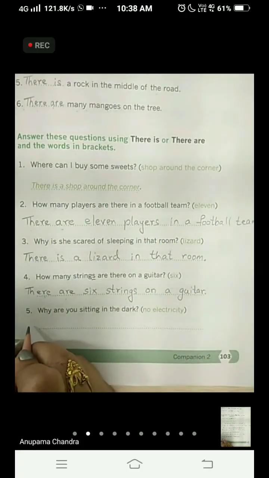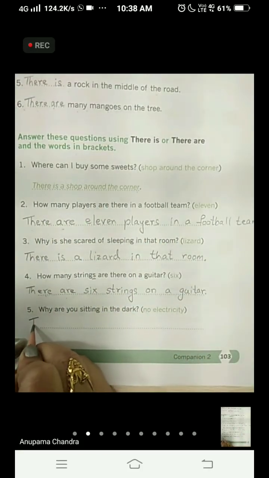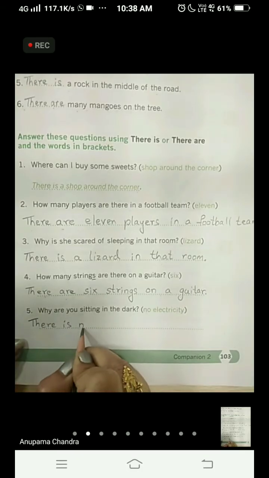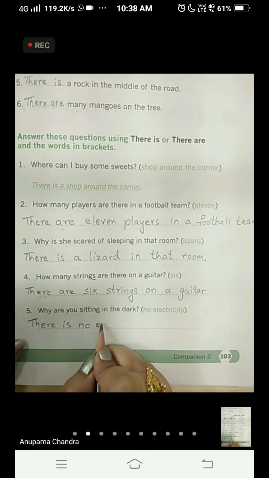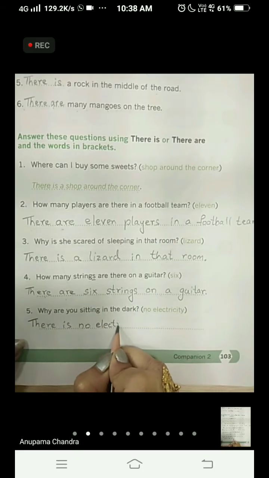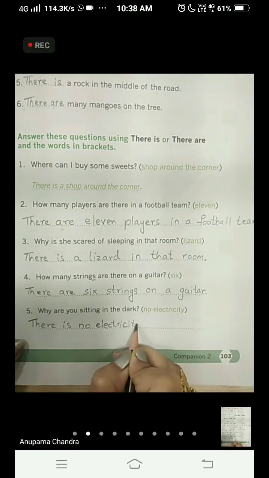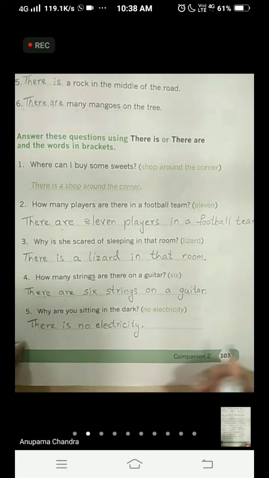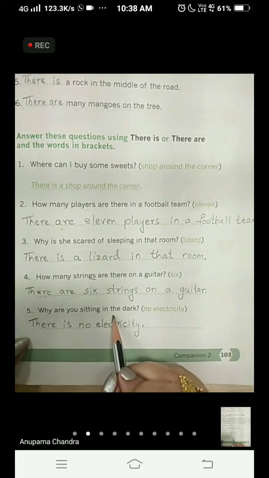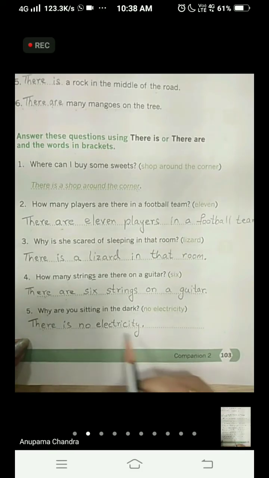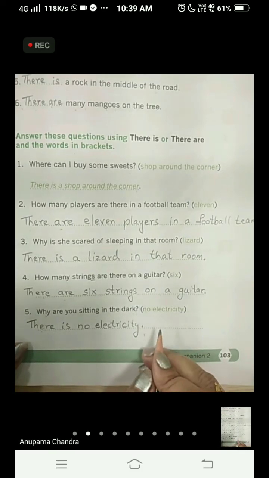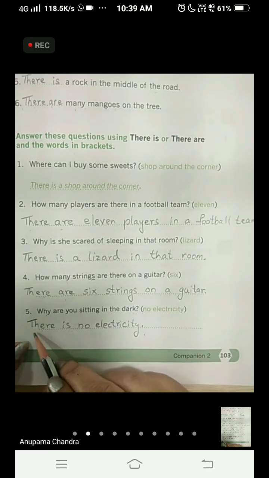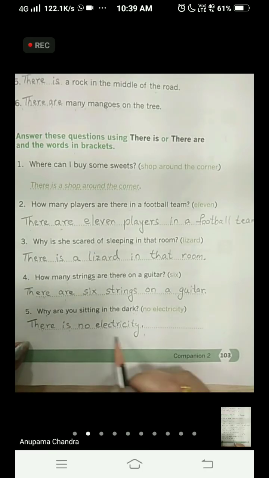So we will start the sentence with there is. There is no electricity. This will be our answer.